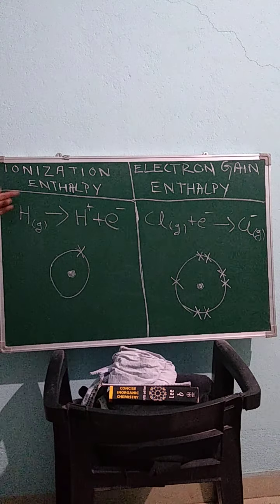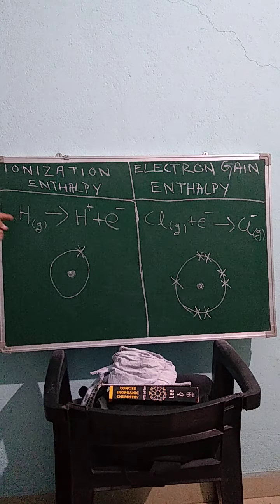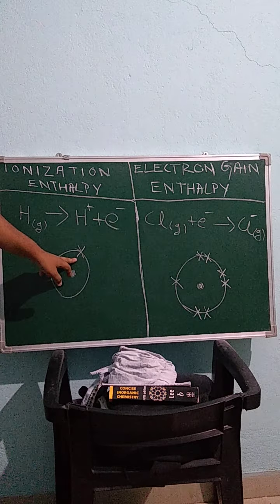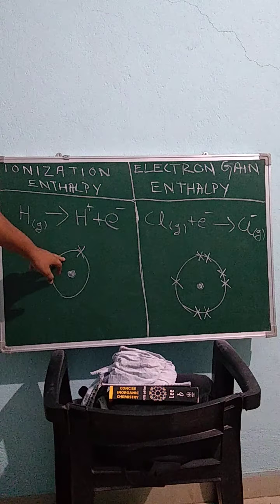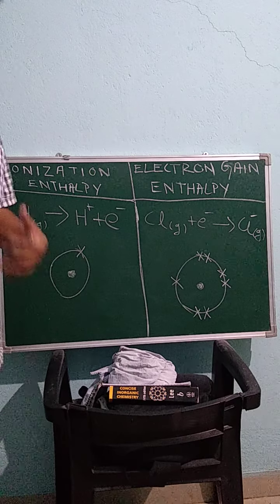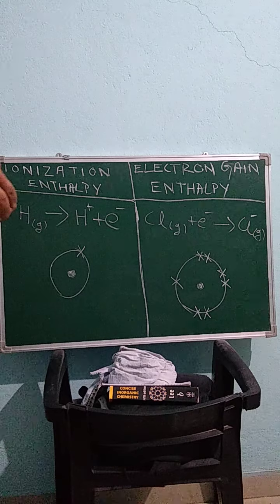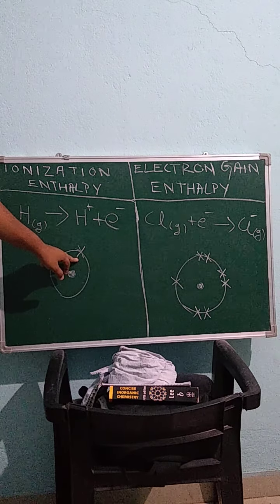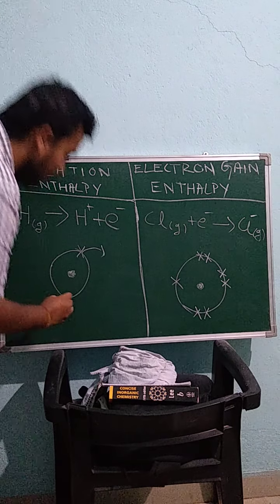So let's start with some examples of ionization enthalpy. In the case of hydrogen gas, it has only one electron. If we want to remove one electron from hydrogen gas, then we have to give energy to it. Giving energy means we can heat up the atom, or give temperature to the atom, so that the electron gains sufficient energy to jump from the outer shell. This is the outer shell.